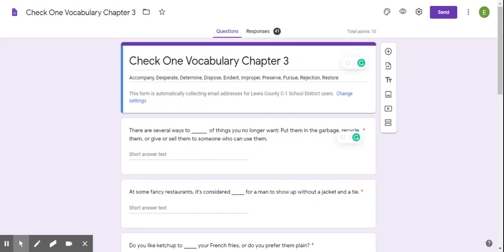Good morning. Today we're going to look at Check 1 for the Chapter 3 vocabulary. So remember that your words are accompany, desperate, determine, dispose, evident, improper, preserve, pursue, reject, and restore.